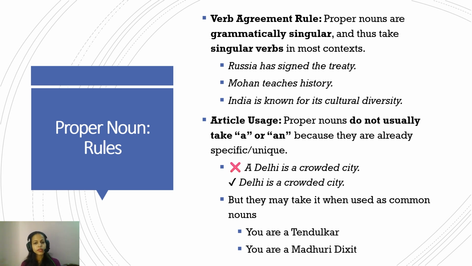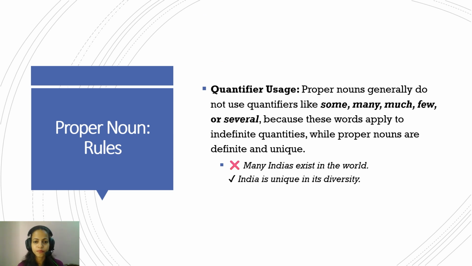Okay. So I have mentioned exceptions again, just so that if you come across these things, you're not confused. But for exam purposes, if you know this rule of thumb, that they are expressed as singular, follow a singular verb, and do not take a or an, you'll be okay with proper nouns. Okay. Now, the quantifier usage. Quantifiers are words that express quantity. For example, some, many, much. These express how much, how many.